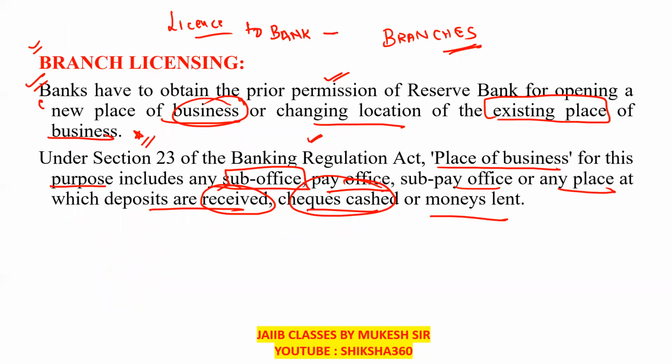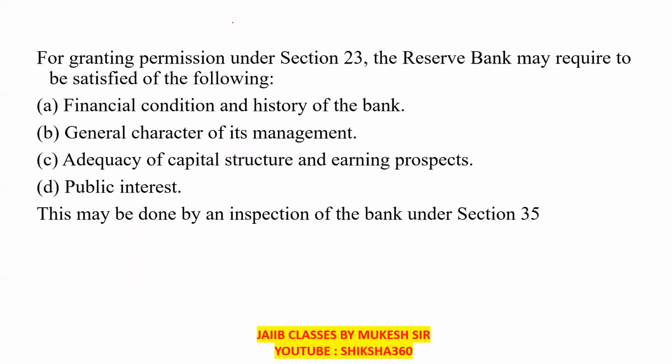Okay. So for granting the permission under section 23, what the Reserve Bank may require is to be satisfied of the following conditions. First one is the financial condition and the history of the bank. Second, the general characteristics of its management. Third, the adequacy of the capital structure and earning prospects, public interest, and all these things.